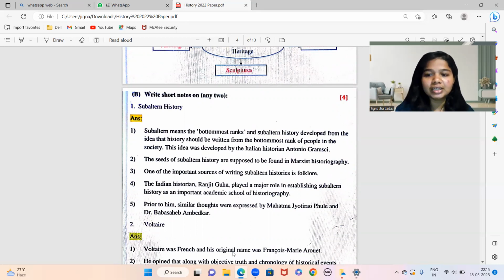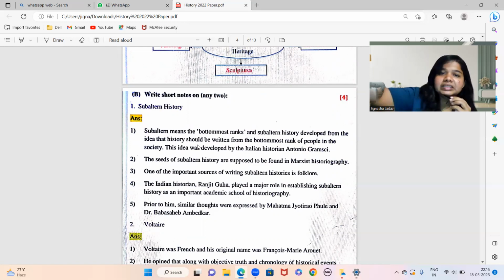Subaltern history again is from chapter number 2, Historiography, Indian tradition, and the concept is Indian historiography in the post-independence era. Okay. Subaltern means the bottommost rank, and Subaltern history developed from the idea that history should be written from the bottommost rank of people in the society. This idea was developed by Italian historian Antonio Gramsci. His concept was that the writing of history should start from the bottommost rank of people.